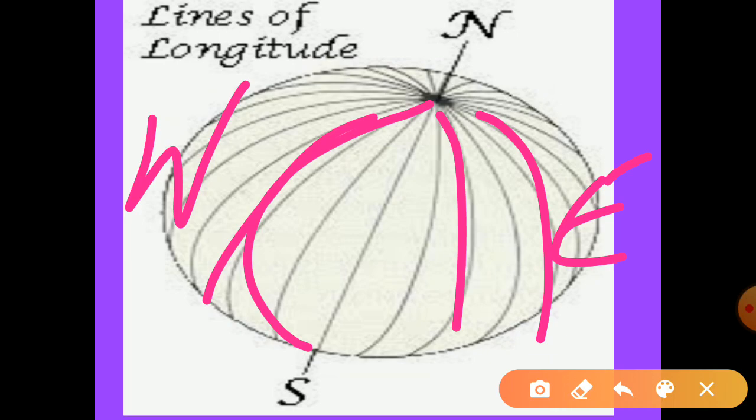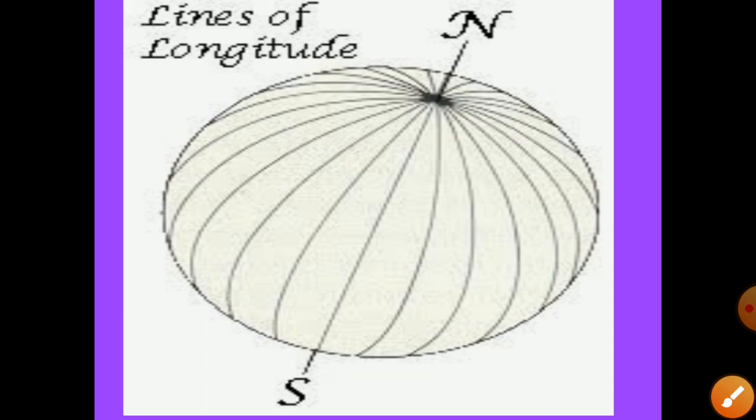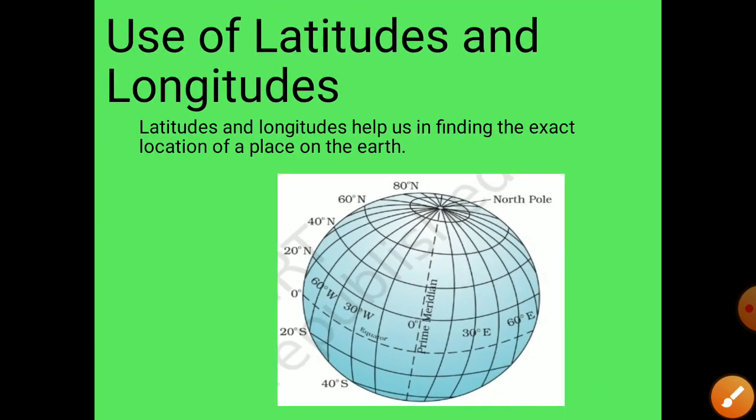Now let's move forward. Use of latitudes and longitudes. Why are latitudes and longitudes important for us? Latitudes and longitudes help us in finding the exact location of a place on the earth. Using these latitudes and longitudes, any place on earth can be easily located.